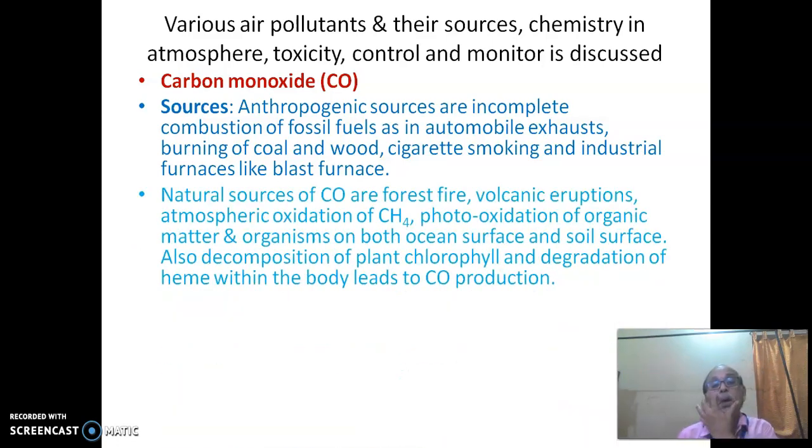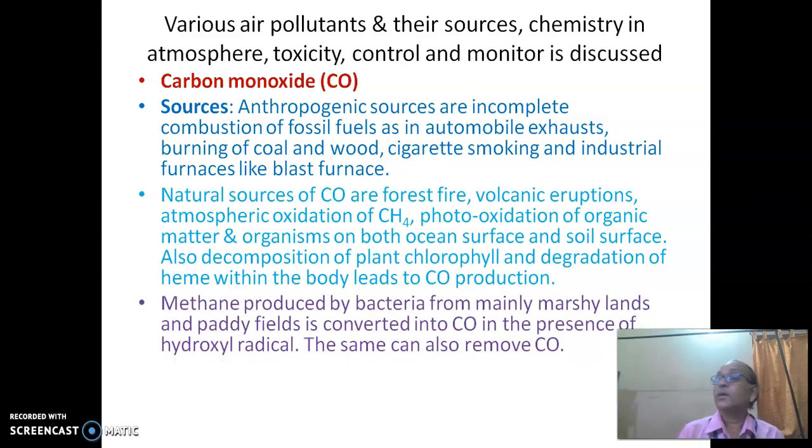Natural sources of carbon monoxide are forest fires, volcanic eruptions, atmospheric oxidation of methane, photooxidation of organic matter and organisms on both ocean surfaces and soil surface. Also, decomposition of plant chlorophyll and degradation of heme within the body leads to carbon monoxide production.